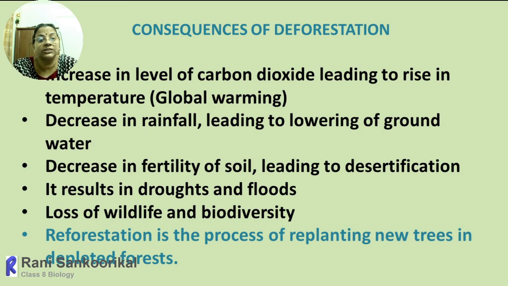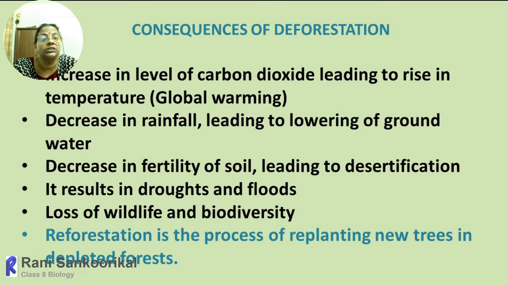How do floods come? If there are no trees, then global warming, polar ice caps will melt. And then occasionally and suddenly, nowadays in Kerala we are facing floods often. So suddenly the level rises, the floods will come and the water flow also will be prevented, and that can create a lot of calamities.